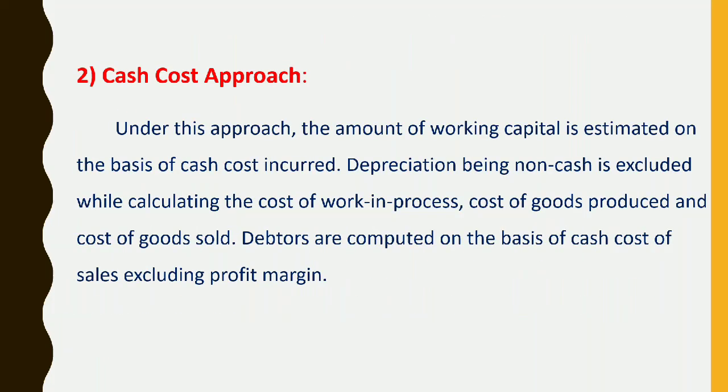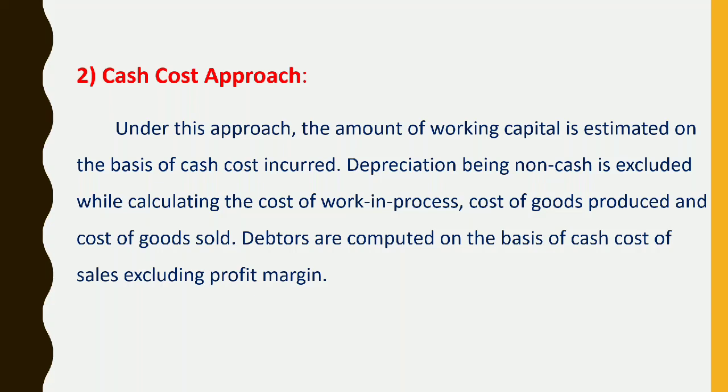The second approach you have is the cash cost approach. Under this approach, the amount of working capital is estimated on the basis of cash cost incurred. Here, depreciation being a non-cash item is excluded while calculating the cost of work in progress, cost of goods produced and cost of goods sold.